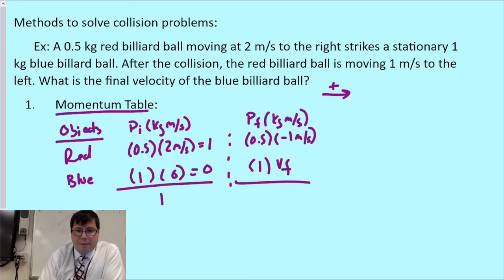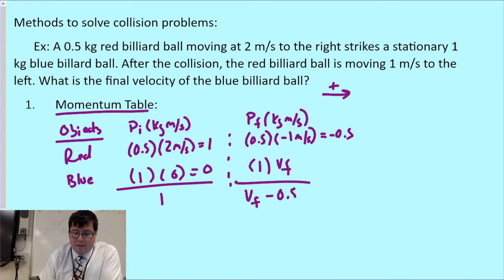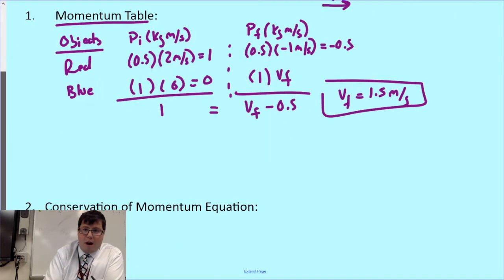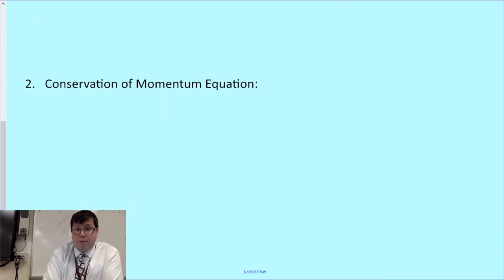Here, same way I did before, I can add these up. 0.5 times minus 1 is minus 0.5, and then I have my VF times 1, so this is going to be VF minus 0.5. Again, the conservation of momentum tells me the momentum before has to equal the momentum after, so I can set these equal to each other. 1 equals VF minus 0.5, so VF is just equal to 1.5 meters per second. So that's how we'd solve this problem using a momentum table. The other way that you can solve these problems is by actually just using the conservation of momentum equation.